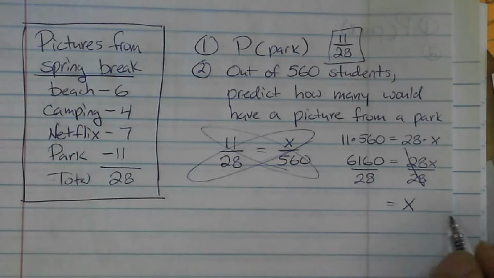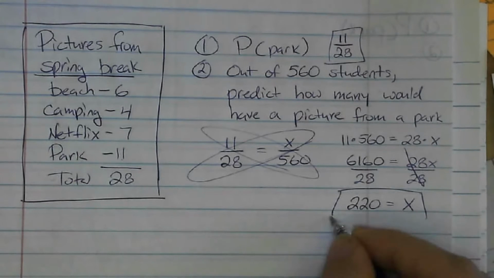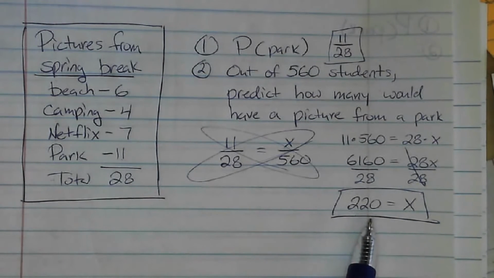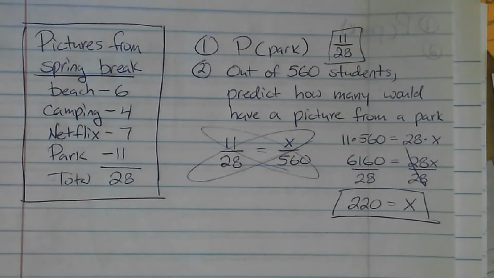And 6,160 divided by 28 is 220. Now, does that mean that in a group of 560 students, exactly 220 will have a picture of a park guaranteed? No. But that's our prediction based on the results from our sample. Okay, let's take a look at another example.